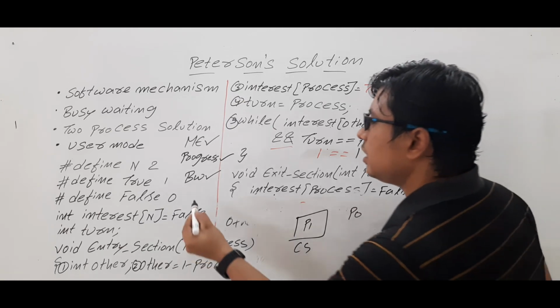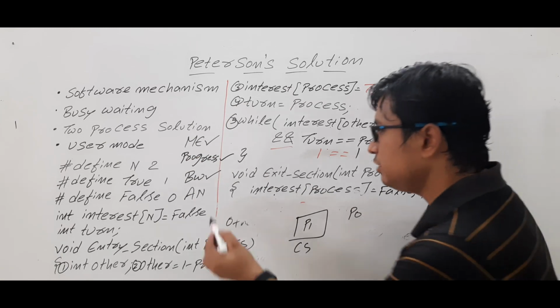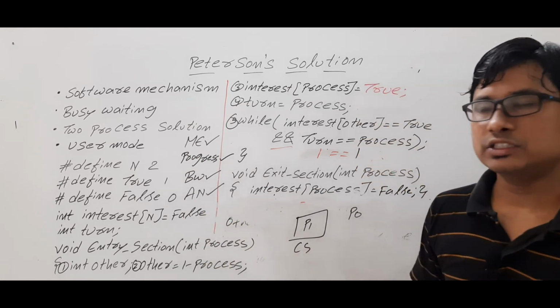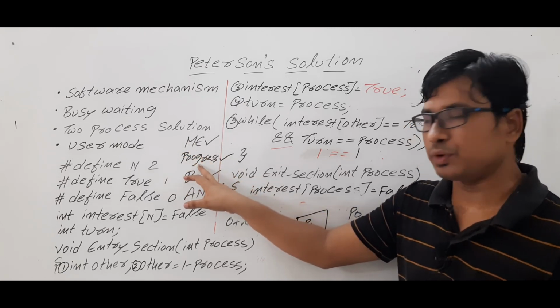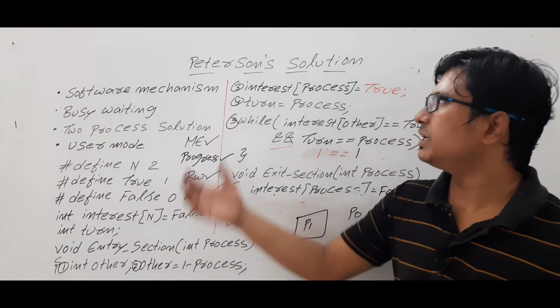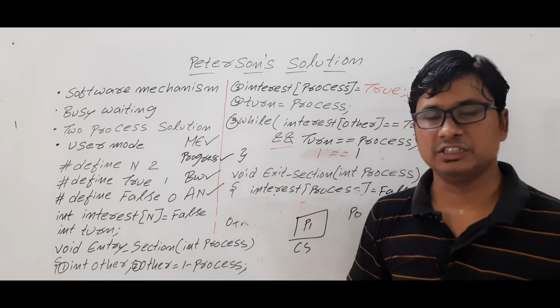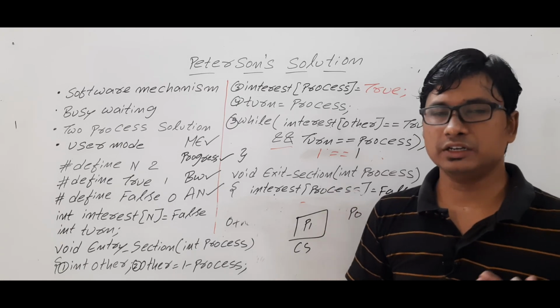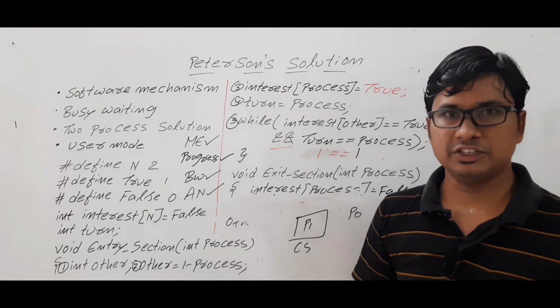Now look at the architecture neutrality. As it is a software solution, we are achieving the architecture neutrality as well. So we are achieving mutual exclusion, progress, bounded waiting, and architectural neutrality. So that's why Peterson's solution is one of the best solutions in the process synchronization mechanism. I hope you have understood what the mechanisms in process synchronization are.